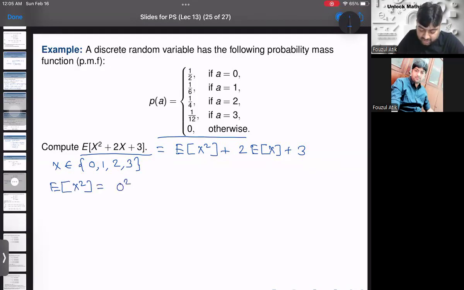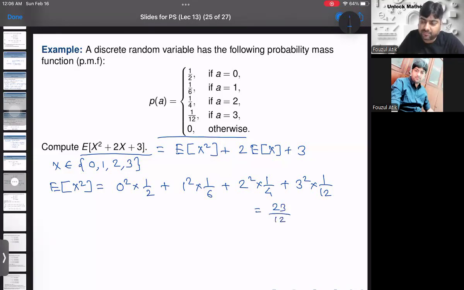So it is 0 square into probability of 0, which is 1 by 2, plus 1 square into probability of 1, which is 1 by 6, plus 2 square into probability of 2, it is 1 by 4, plus 3 square into probability of 3, it is 1 by 12. And if you simplify it, this value is equal to 23 divided by 12.